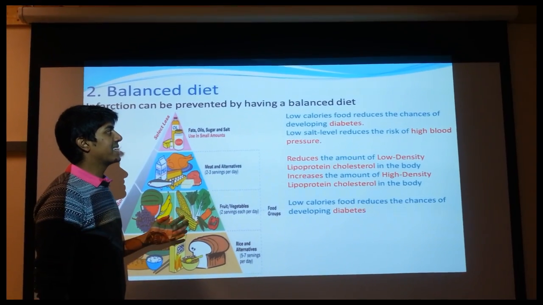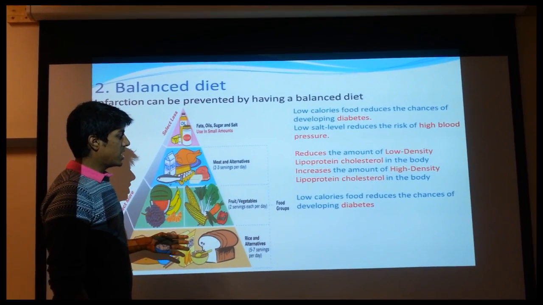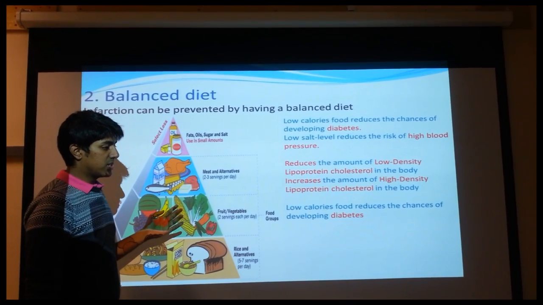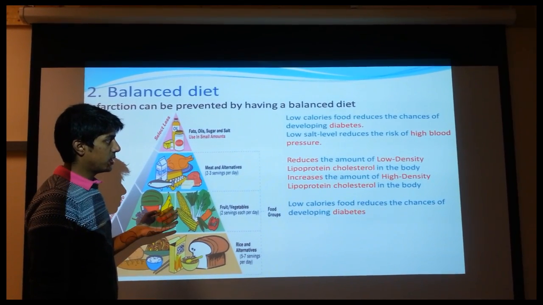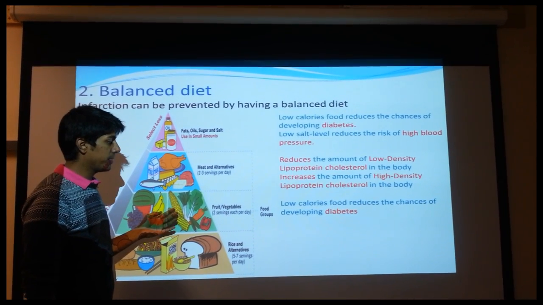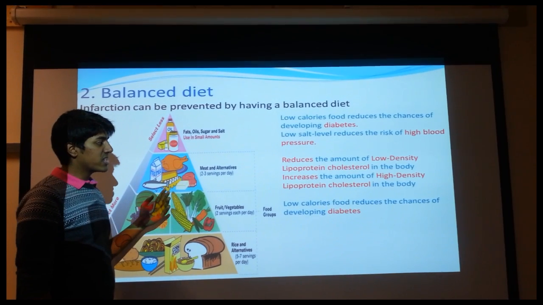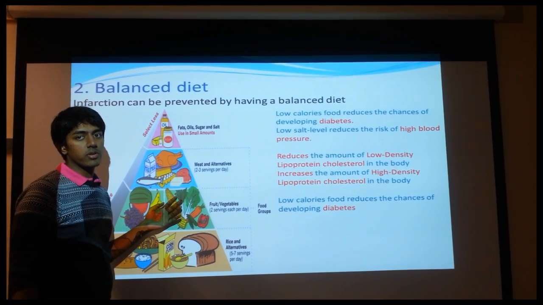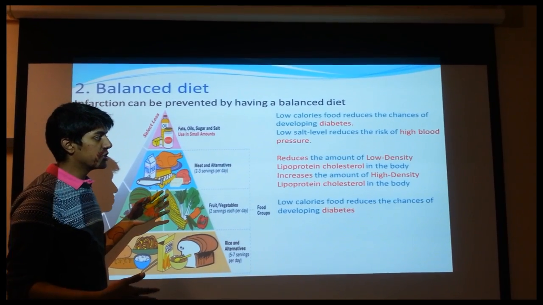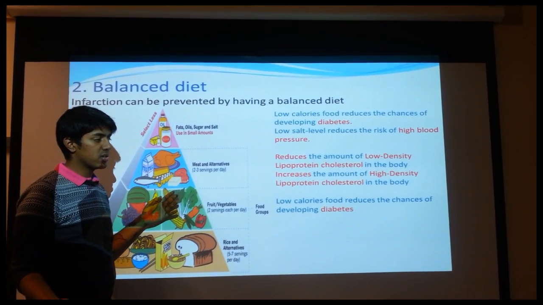Infarction can be prevented by having a balanced diet. Eating foods such as fruits and vegetables and eating less sugar decreases the chance of developing diabetes. Also, eating a low salt level reduces the risk of high blood pressure. Eating more fish increases the amount of high-density lipoprotein cholesterol in the body, and eating less meat will help reduce the amount of low-density lipoprotein cholesterol in the body.